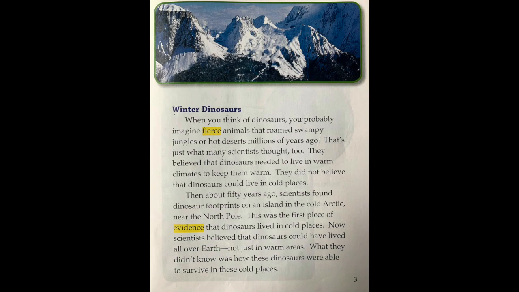My question, after I got done reading, near the bottom of the page, it says, what they didn't know was how the dinosaurs were able to survive in the cold places. And my question is, how were the dinosaurs able to survive in cold places? Do they still not know? Or do they know and we're going to find out later? I don't know. But that's what good readers do as we read. We ask ourselves questions to help us understand.